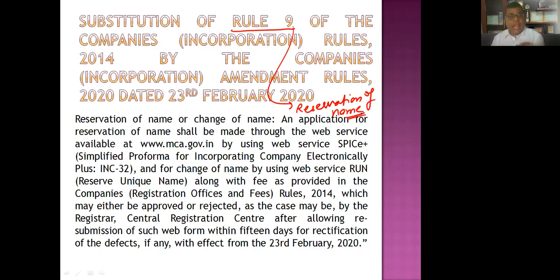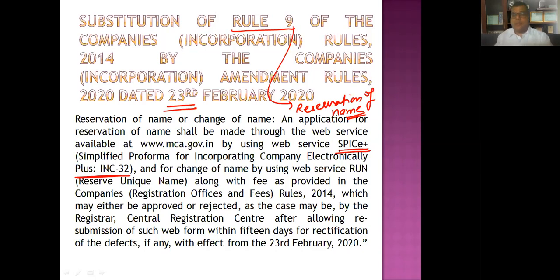Right now, what they have changed in rule number 9, with effect from 23rd of February, is that you are not supposed to file form RUN, which was a web-based utility where we used to apply for the name. Right now, for incorporation, we are not supposed to file or submit the RUN form. Instead, the name availability will be done in SPICe+ only. I'll show you how.